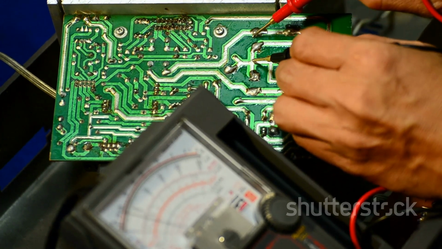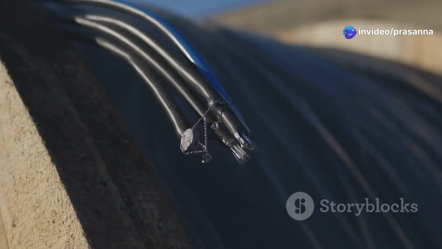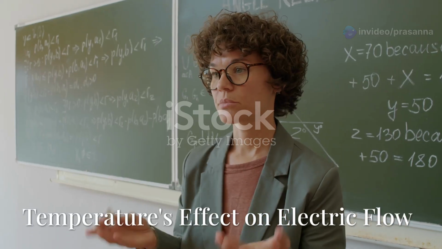The ability of a material to resist the flow of electric current is called its resistance. For example, copper has low resistance, so it's an excellent conductor. Rubber, on the other hand, has high resistance, making it a good insulator.